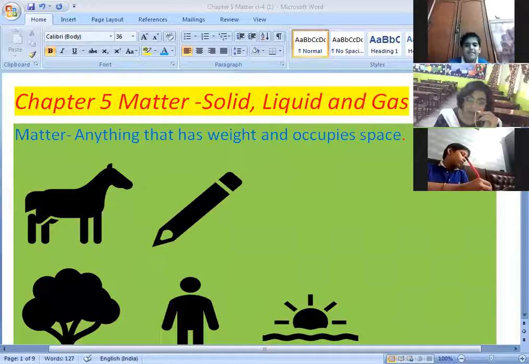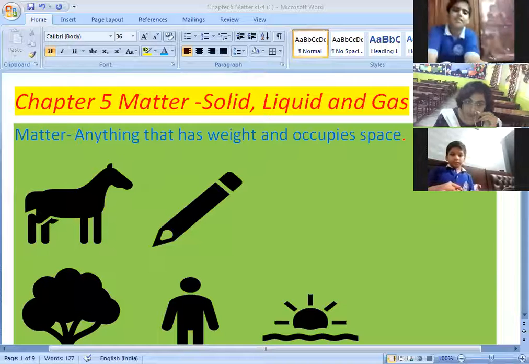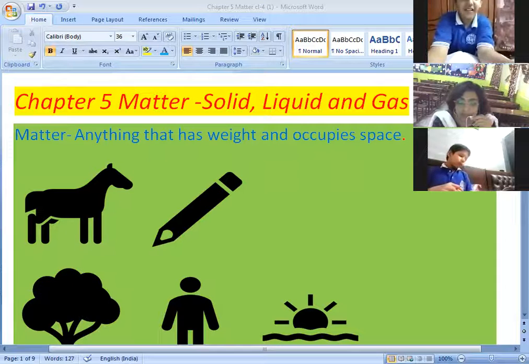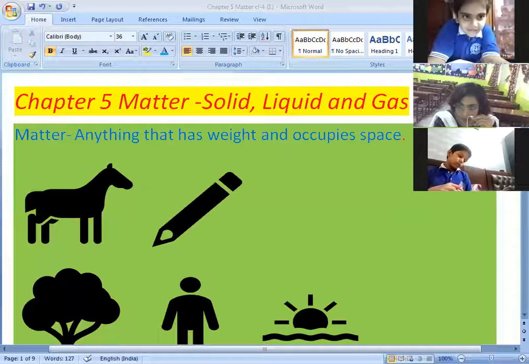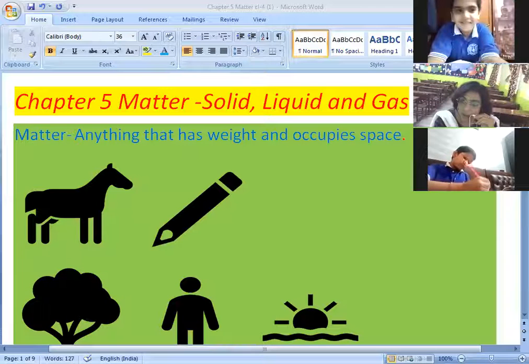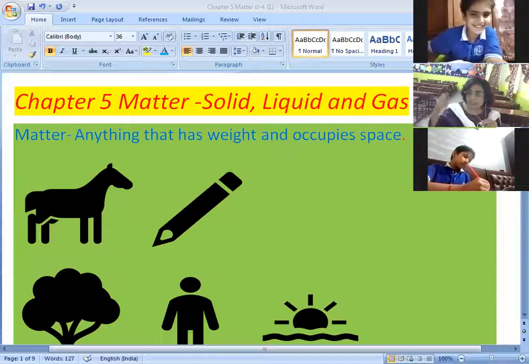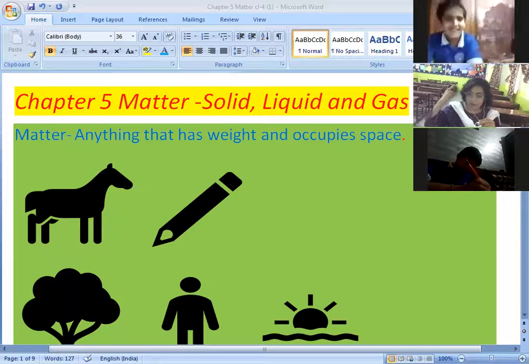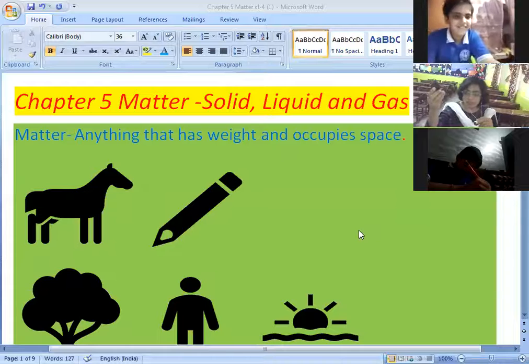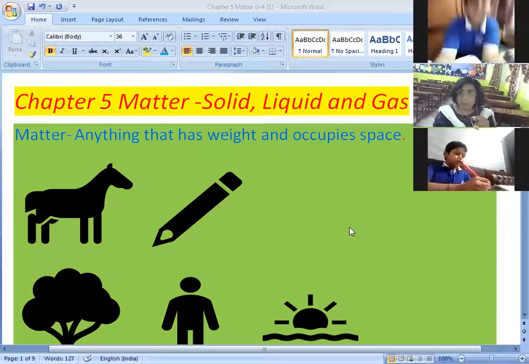Children, we are starting this chapter, matter: solid, liquid, and gas today. Before starting, let's understand what is a matter. You see so many things around you. In my room, you can see that I'm sitting on a desk. There are so many desks behind me. There is a board also, right? I'm holding this mouse in my hand. These are all matter.